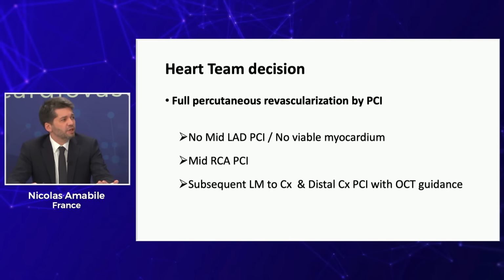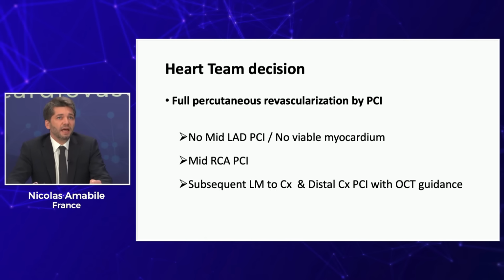So as mentioned, because of the result of the MRI, the CTO treatment of the mid-LAD did not make sense, so we decided to focus on the right coronary and the left main. And it's also very important, as mentioned by Jacek, this is a high-risk PCI, so we first have to fix the right coronary artery before starting the left main.